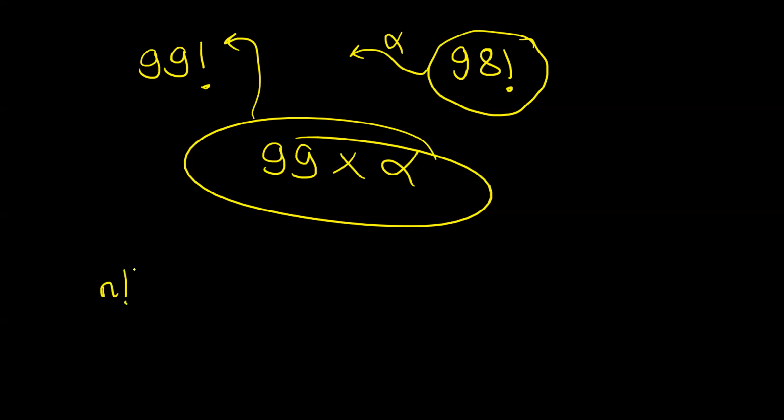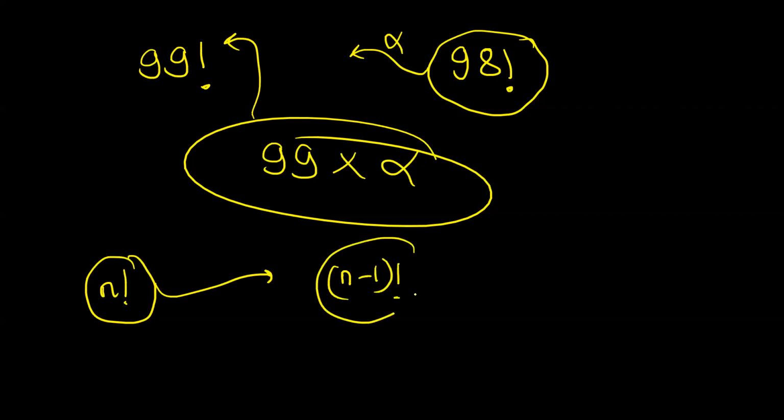In order to find n factorial, this was a bigger problem. So I called a smaller sub problem of finding n minus 1 factorial. Now, once I got the answer to the smaller sub problem, I multiplied n and then I got the answer to the bigger problem. Okay. So think of it like this. Something like this will be happening.